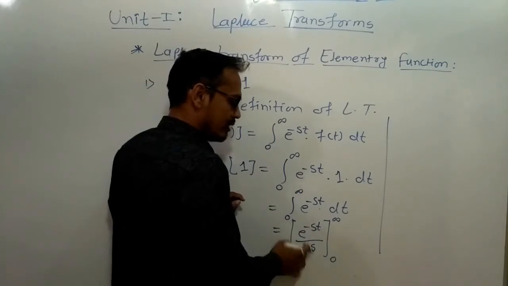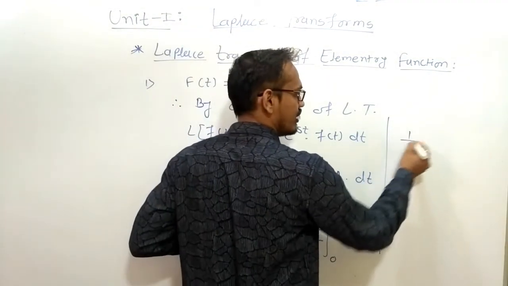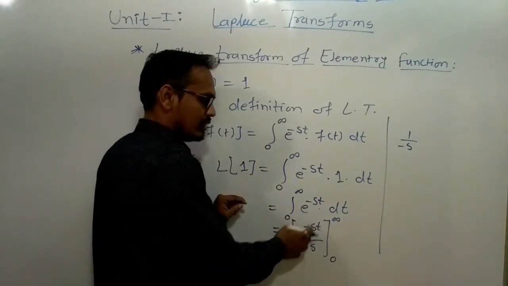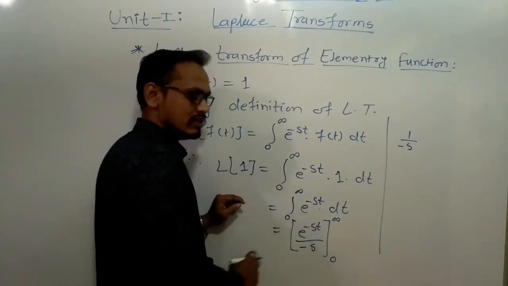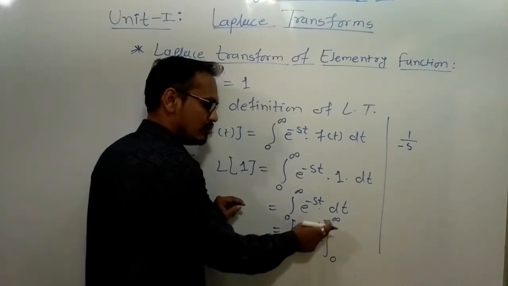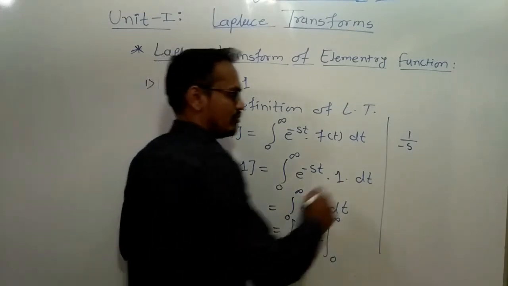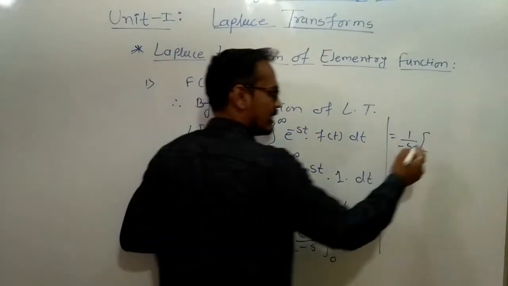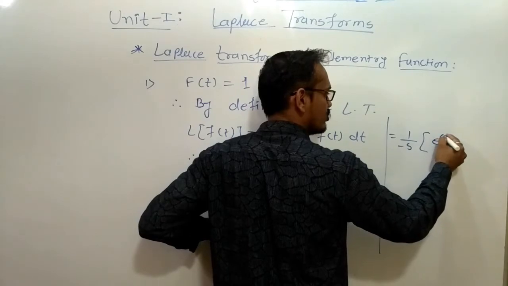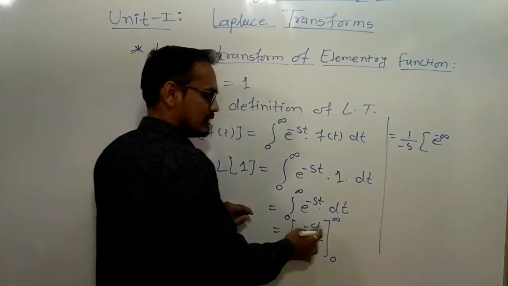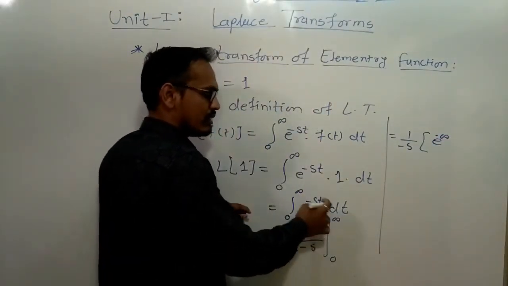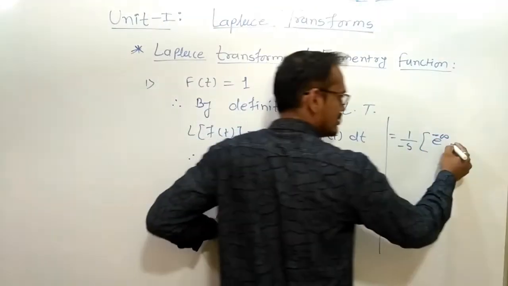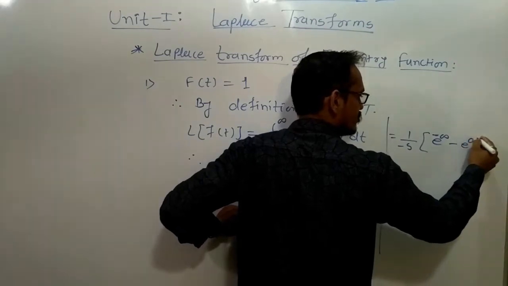So 1 by minus s as it is, and we put the limits in the function e raised to minus st. It means we put t equals infinity and t equals 0. So it equals 1 by minus s as it is, and when we put the upper limit, e raised to minus s into infinity, it means minus infinity, minus the lower limit, it means e raised to 0.